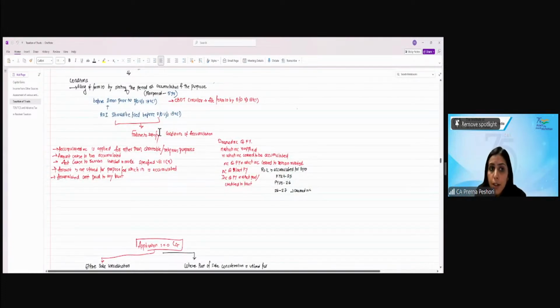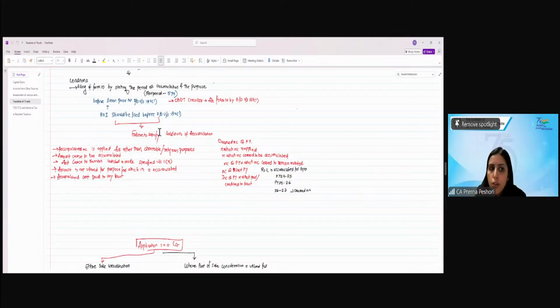Now, if I fail to satisfy the conditions of accumulation, that is if I have accumulated the income but income is applied for other than charitable or religious purpose, then it will be considered as deemed income of the previous year in which income is applied for other than charitable or religious purpose. If the amount of income ceases to be accumulated, then it will be considered as deemed income of the previous year in which income ceased to be accumulated. If the income ceased to remain invested in modes 11(5), then it will be considered as deemed income of the previous year in which it ceased to remain invested.